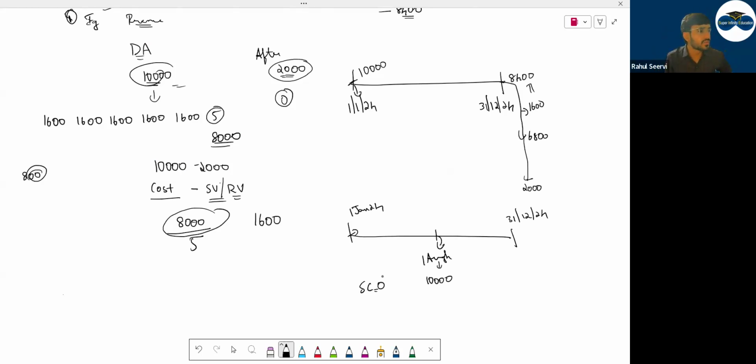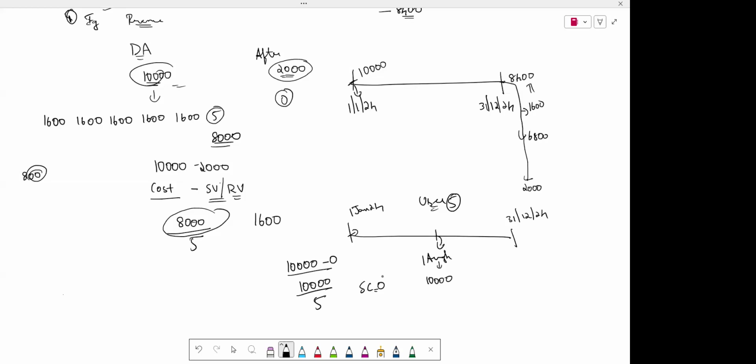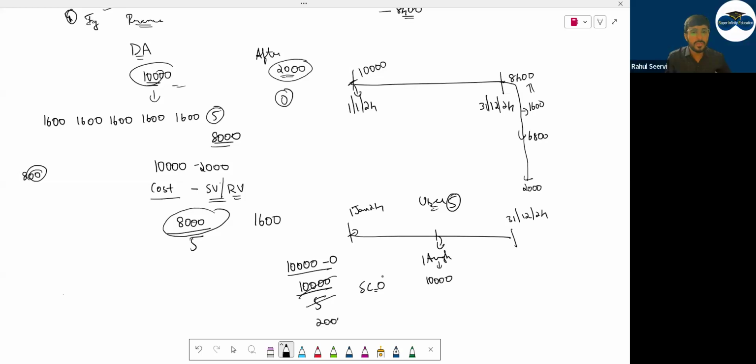Will you get any amount? You will get 0. So depreciation, should you charge the full 10,000? Yes or no? It is 10,000, any scrap value 0. So can I say it will be 10,000? If I say the useful life of this asset is 5 years, so how much is depreciation? Depreciable amount was what? Cost minus scrap value. Scrap value 0. So 2,000 per year. Yes or no? Per year 2,000, 2,000, 2,000.